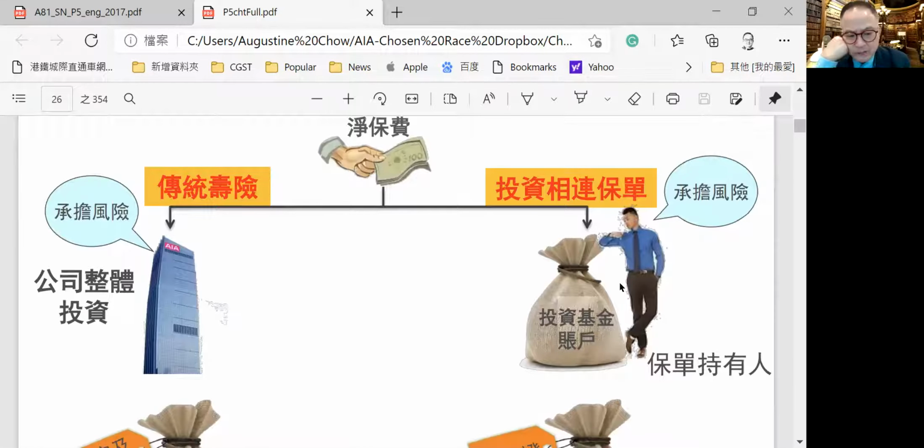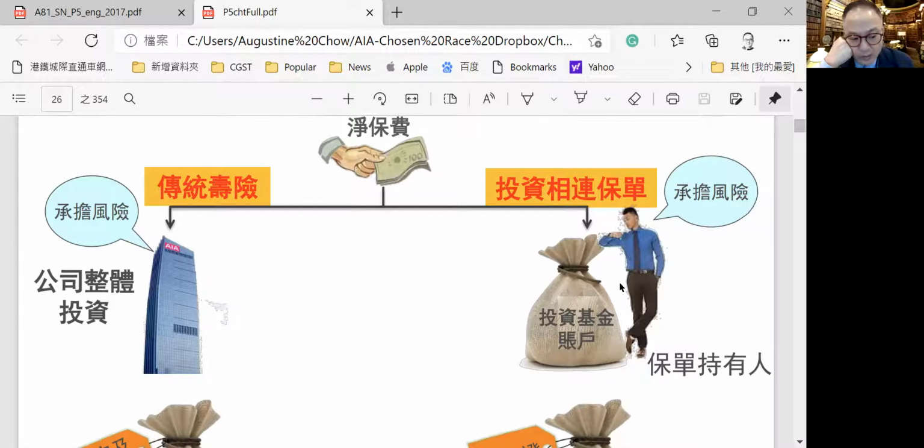The difference is that in the traditional policy on the left-hand side, the insurance company takes all the investment risks. They propose a product, give you an anticipated return of 3.5%, for example, and they make all the investment decisions. 80% in bonds and 20% in stocks, and they can change the portfolio from time to time to give you the 3.5%, and that is why it is not guaranteed.